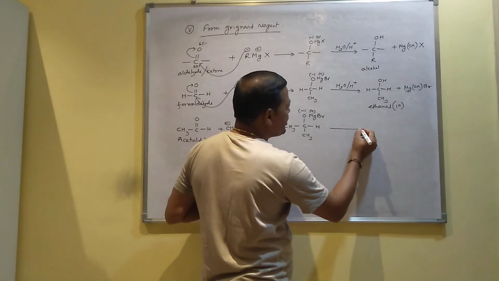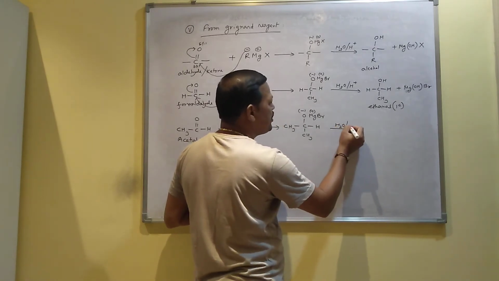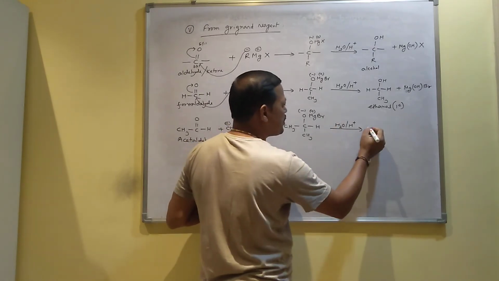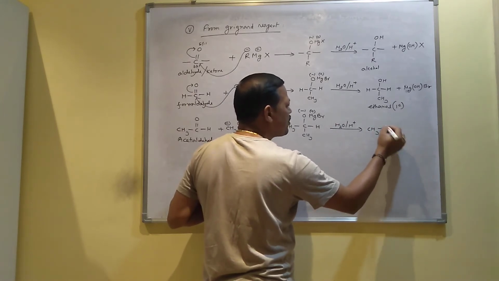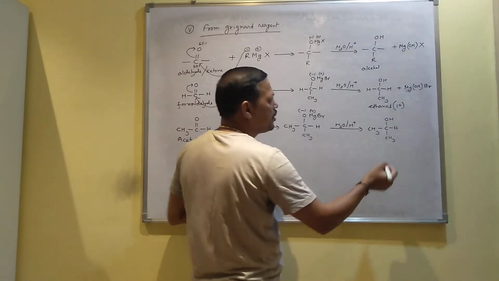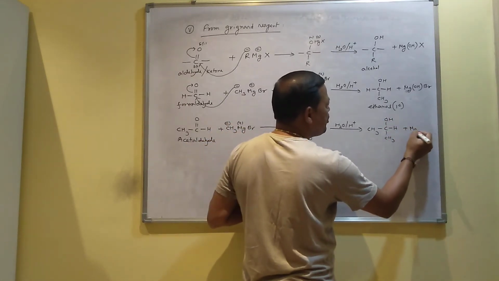When you do hydrolysis, MgBr is replaced by H, same process, you will get CH3 CH CH3 with OH, and the side product will be magnesium hydroxybromide.